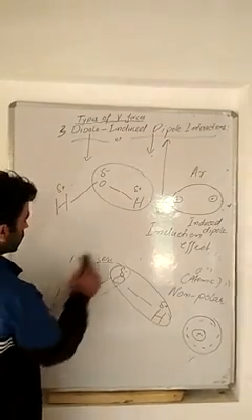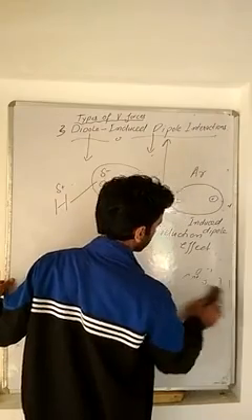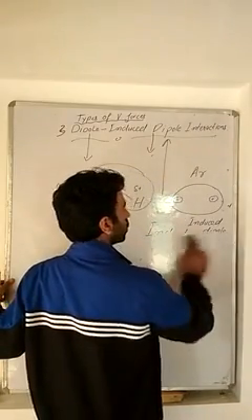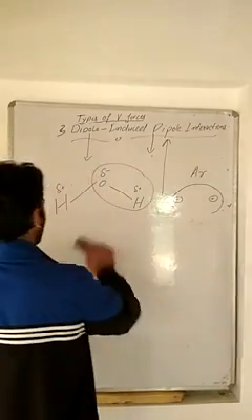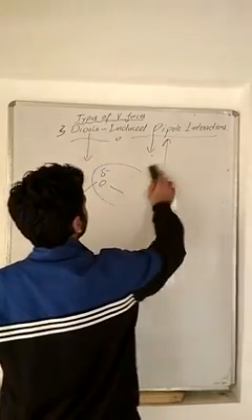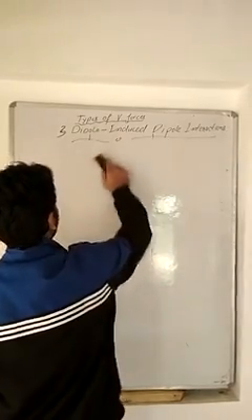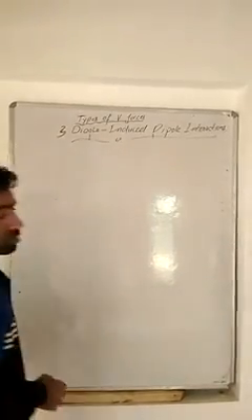And after this we will study some of the characteristics. In fact, there are not many characteristics, but as I have already told you, it is a sandwich, or a synthesis type of interaction between London and dipole-dipole interaction. So the characteristics will be somewhat matching between the two, right?